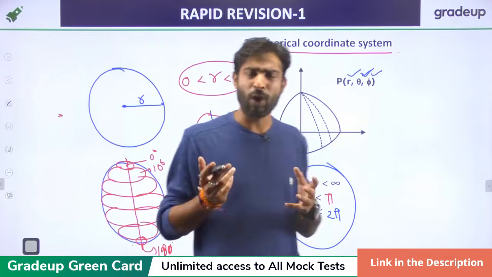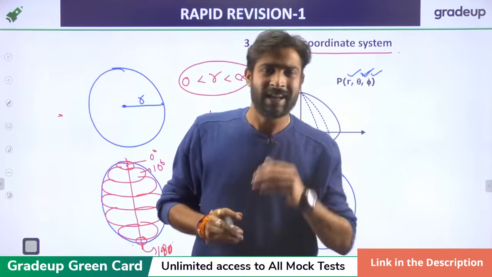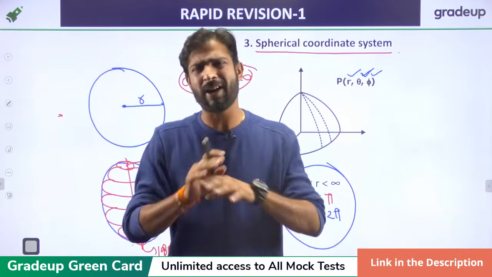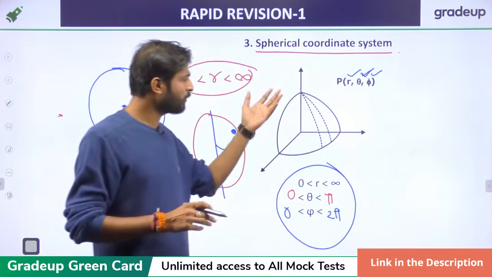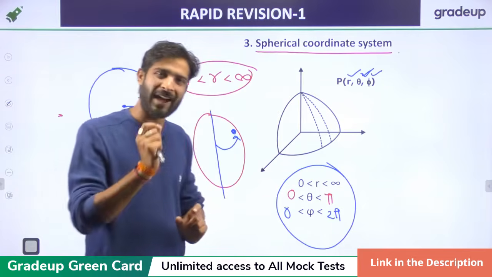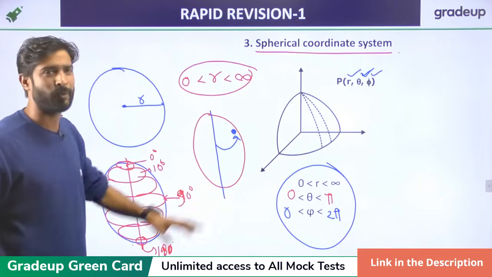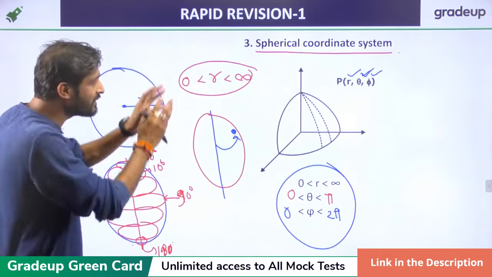Yes, there is the formula also, how the spherical coordinate system is converted into the cylindrical and the cylindrical into the Cartesian, everything having the formula. But by this formula, how that point is basically mapped, you will solve every question related to it, right? So I'm not going into much detail in this topic because all are aware about this topic.